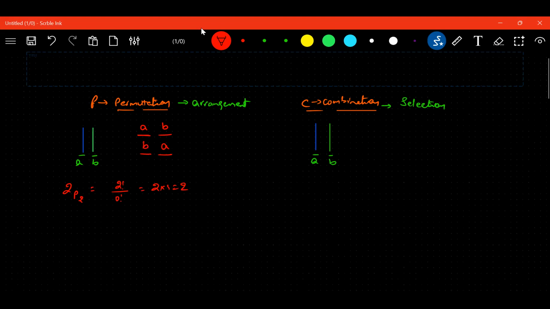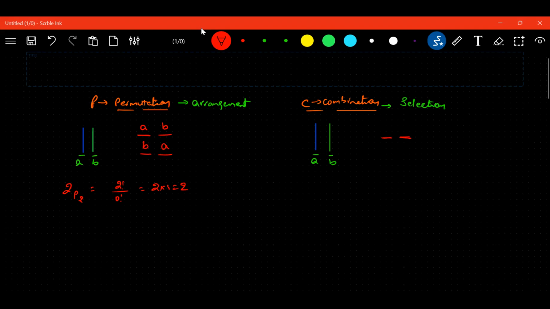This step you have to understand very clearly. Now I want to select. I have given you two things, one is blue, one is green. I asked you to select two things at a time. Means AB.